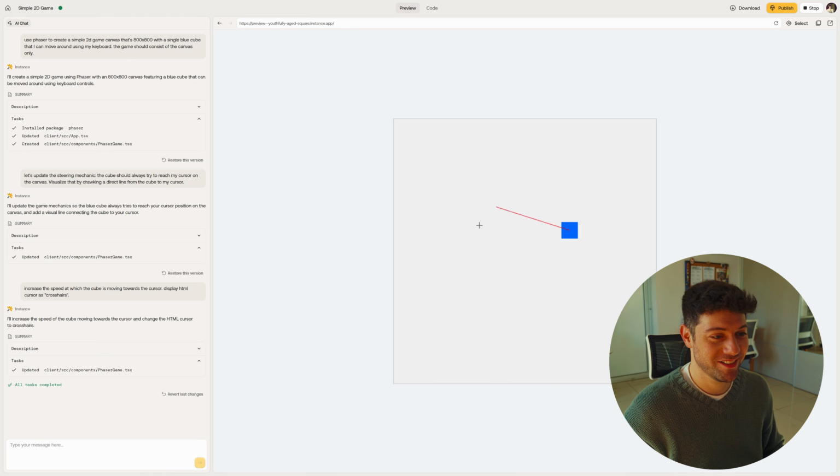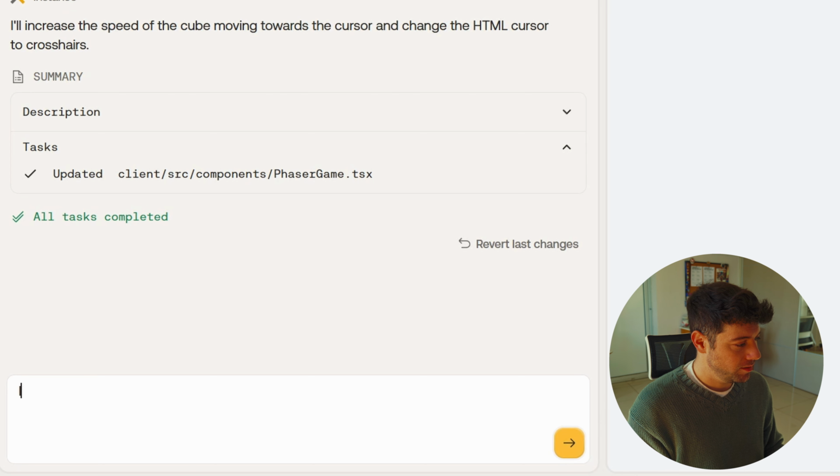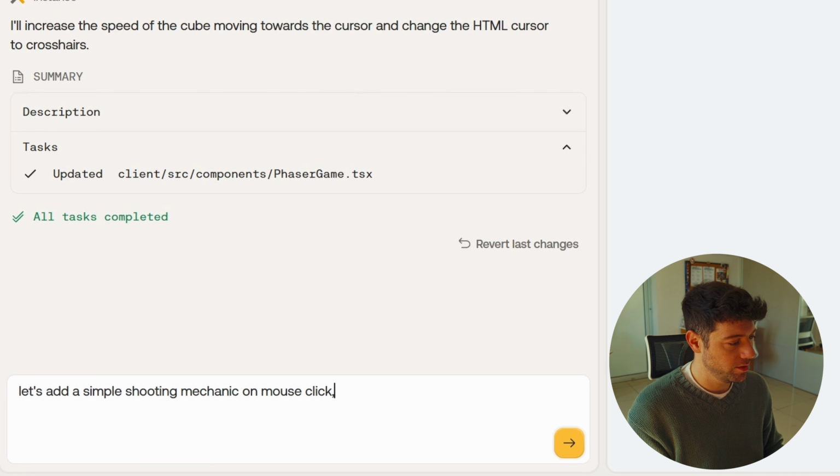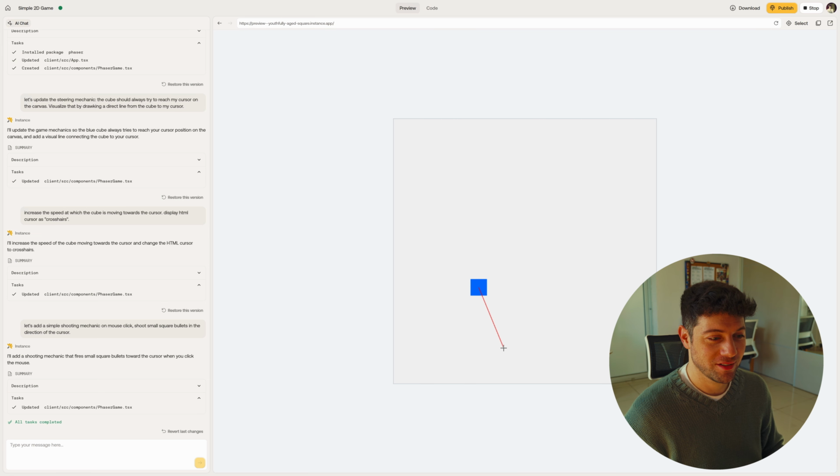It's cool, right? Okay, so right now what we're missing is our bullets, so let's add that. Let's add a simple shooting mechanic on mouse click. All right, we want the bullets to head towards the direction of our crosshair. And it's done, let's see if it works. Yep, look at those beautiful yellow bullets.